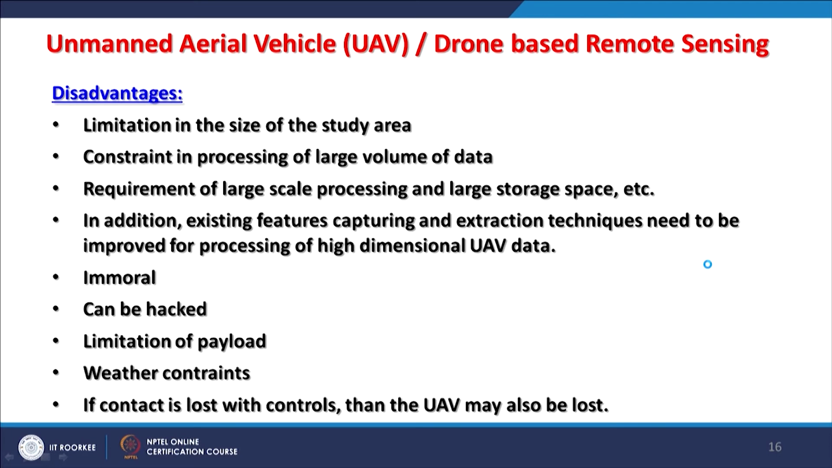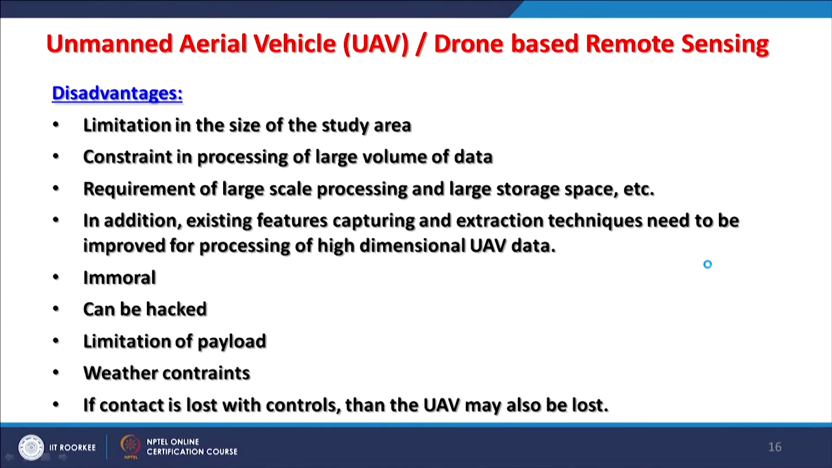What are the disadvantages? There are some disadvantages also associated with the UAV: limitations in the size of the study area, because these do not fly very high. There are limitations or different constraints put by different countries. So the coverage is relatively very small as compared to normal remote sensing. There is a constraint in processing large volumes of data. Generally the data may be in video form, and then frame by frame it has to be analyzed. So the processing constraints are very big in case of UAV.